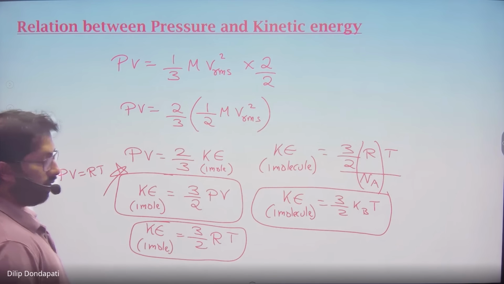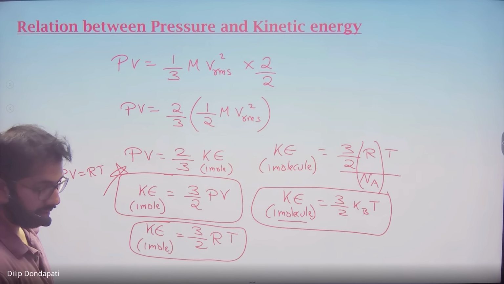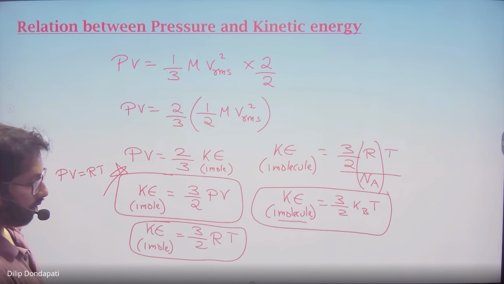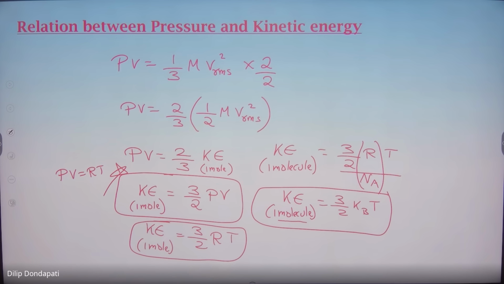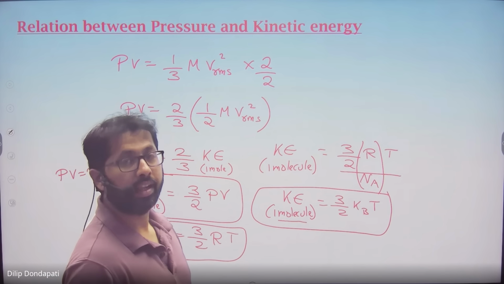But we are assuming that's only for one molecule, right? I want it for 1 molecule, so divide with Avogadro number. R by N is nothing but KB. Here we are assuming only translation motion is there. That's why degree of freedom is 3. So that's why 3/2 KB into T. If they don't mention directly, you can take 3/2 KB into T for ideal gas.